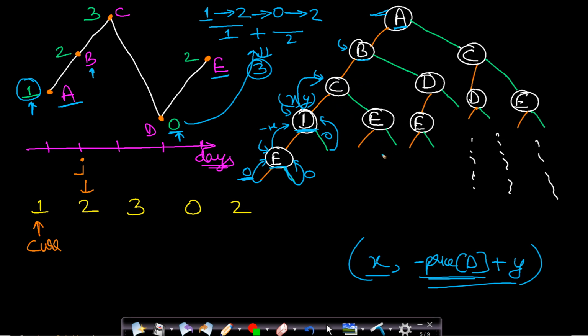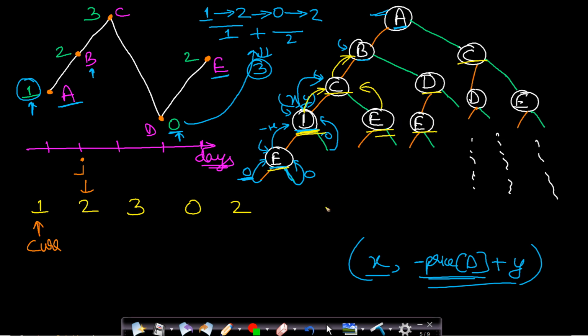I hope you are able to understand this. Now from this recursion tree you can make out that there are many repeating subproblems. So this D is repeating, E is repeating, this C is repeating, and so on. So there are many repeating subproblems, and also there is an optimal substructure, because we are solving smaller subproblems in order to build the solution for the larger problem. Okay, so we have both the properties of optimal substructure as well as repeating subproblems. Therefore we can apply dynamic programming.